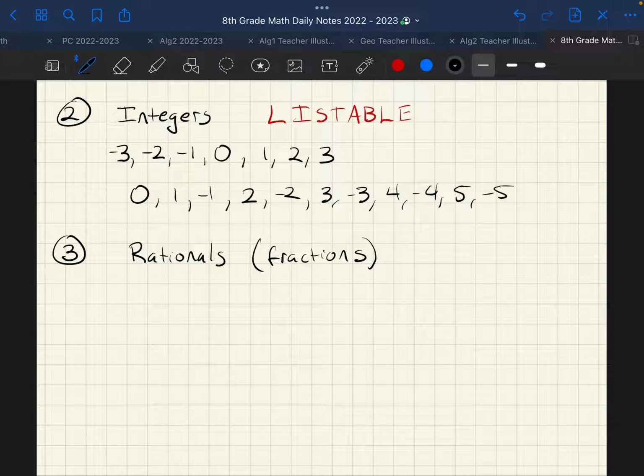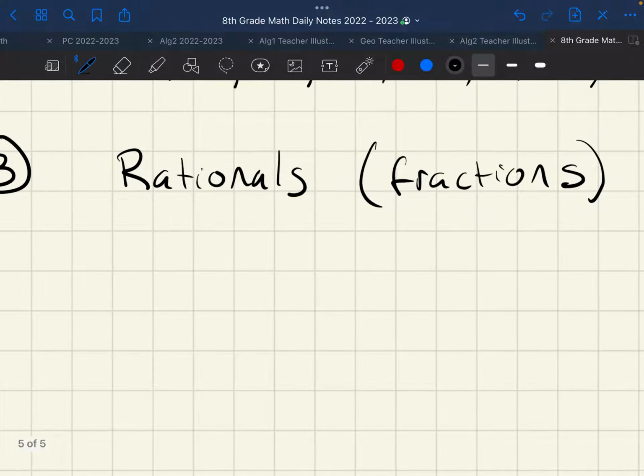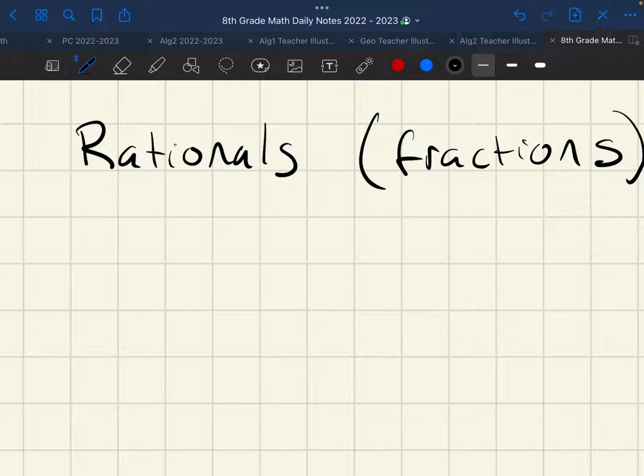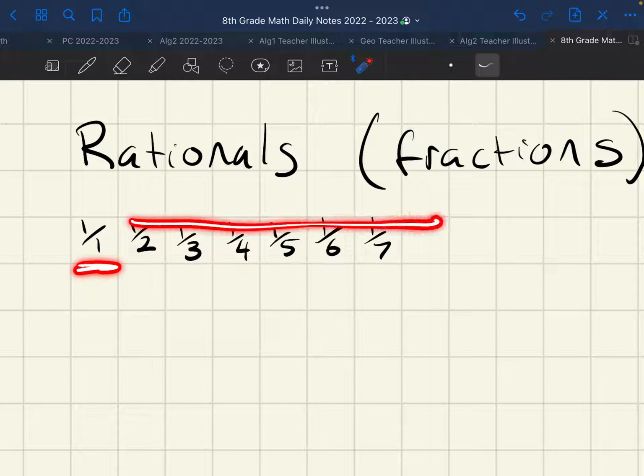Look at the problem with rationals. If I want to write down every single possible fraction, this is how I do it. I would start by saying, I'm going to write really small. So I'm going to zoom in here to the squares, because I'm going to have a lot of fractions. 1 over 1, 1 over 2, 1 over 3, 1 over 4, 1 over 5, 1 over 6, 1 over 7. And at first look, I'm in good shape, right? I have a list that had a clear beginning, and I'm going in 1 direction. If I go like this forever and ever, I will be okay. It's a clear pattern.